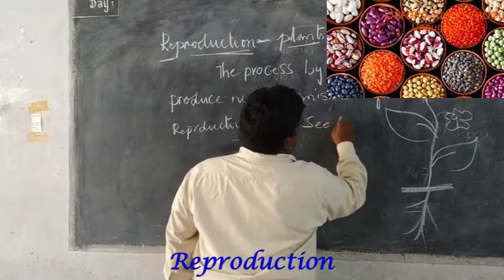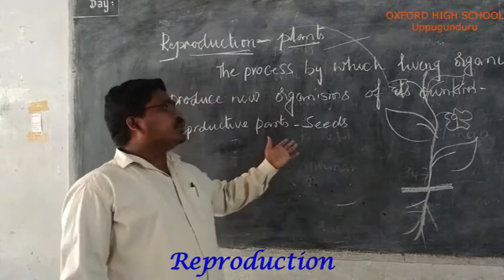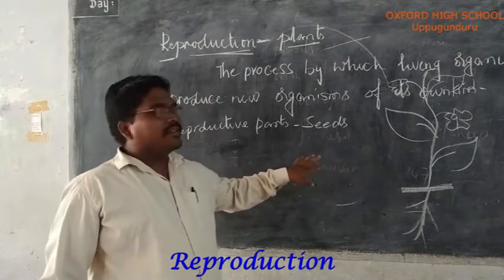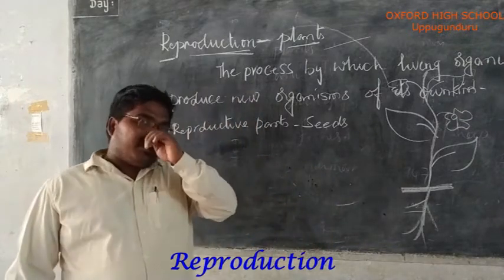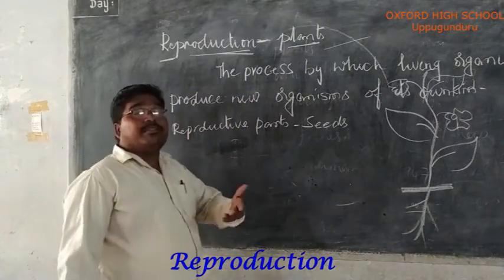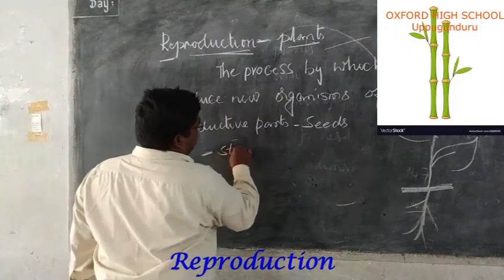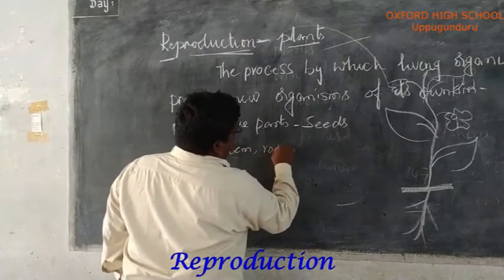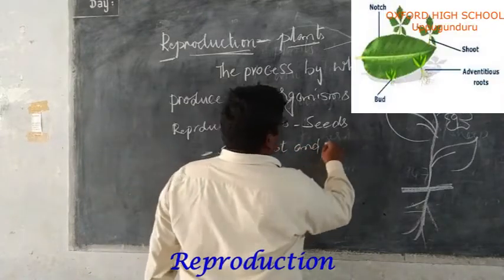Seeds. The plants can reproduce mostly through the seeds. Some plants can also reproduce through the stems, roots, and leaves.